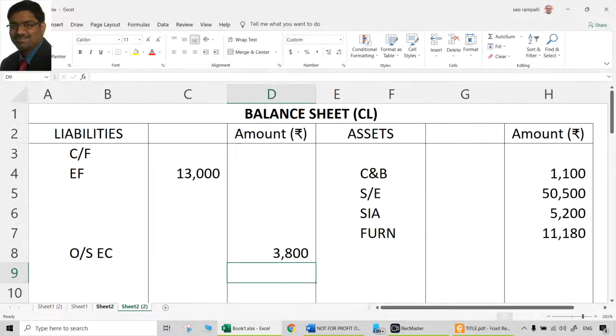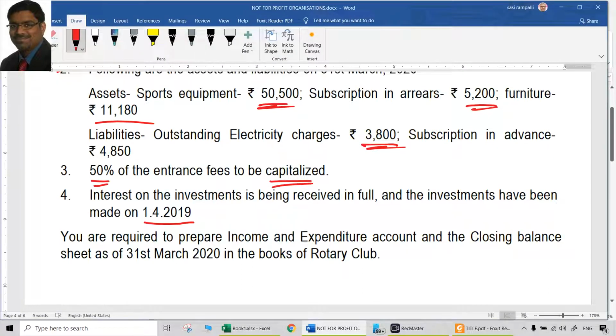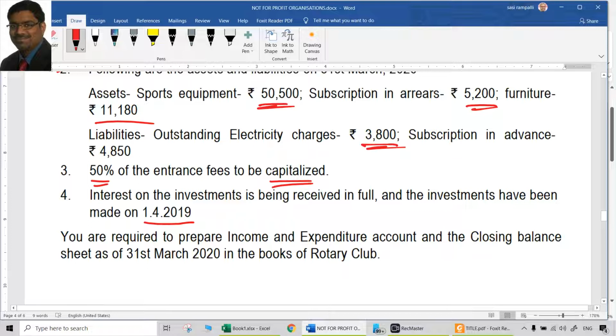15,600. How much to be added now? 3,800 to the original amount of 15,600. Because these are still outstanding. They are related to this year, but still they are not paid. Are they already included in 15,600? No. Because these are paid. 15,600 is paid. 3,800 is not paid. Because it is not paid only, it is called as still outstanding. So that has to be added to the original amount which is paid, so that we can get the actual expenditure during the period. So 3,800 dealt twice. Once liability side of the balance sheet as a credit item, adding to the electricity charges as a debit item.